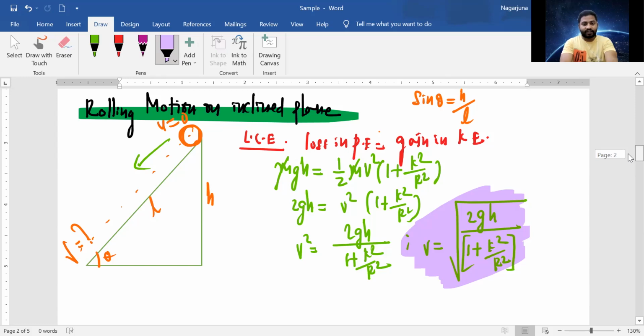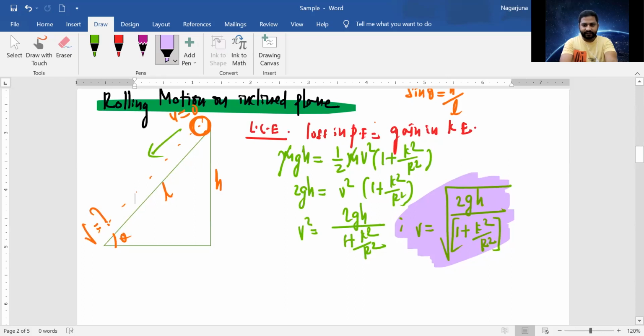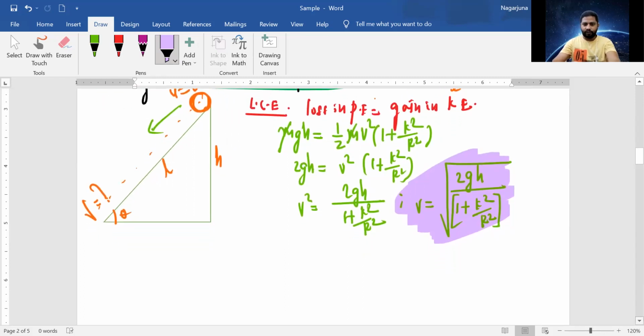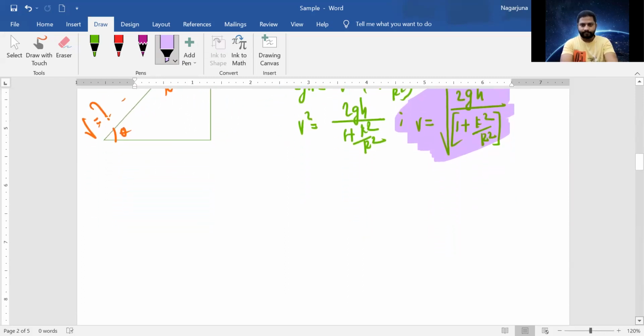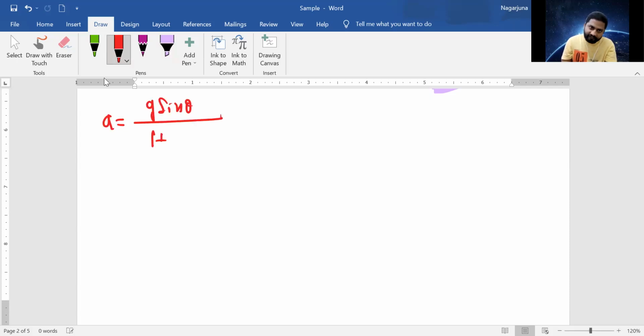With what acceleration the body comes down, that also we'll be writing now. The acceleration is g sine theta divided by 1 plus k square by r square. If you carefully observe, the acceleration depends on theta and k square by r square.